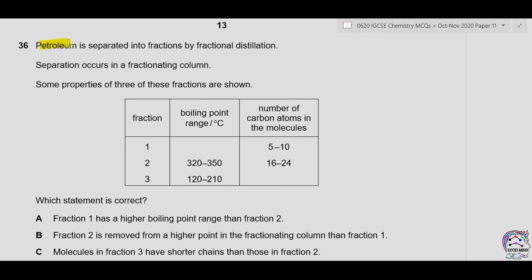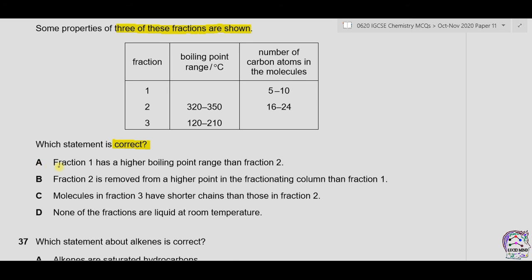Question 36. Petroleum is separated into fractions by fractional distillation. Separation occurs in the fractionating column. Some properties of 3 of these fractions are shown. Which statement is correct? A. Fraction 1 has a higher boiling point range than fraction 2.